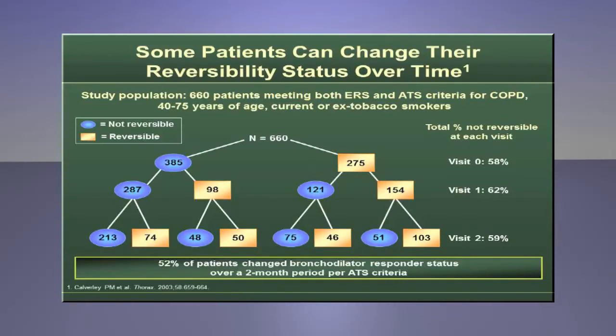The graphic shows on the left side that out of 385 patients initially classified as not reversible, 213 patients, or 55%, remained irreversible throughout the study.